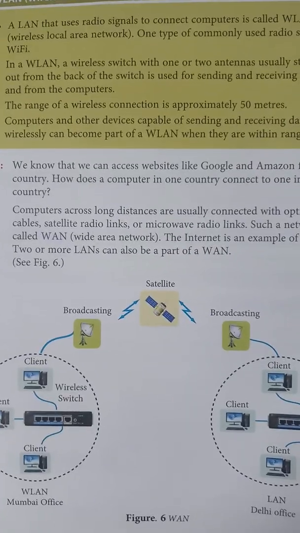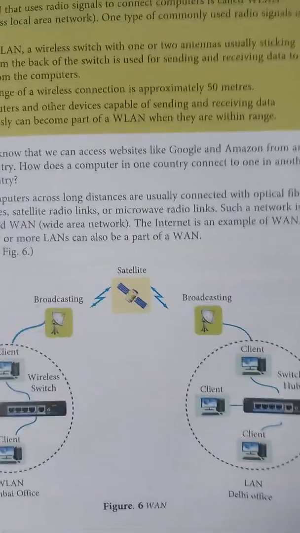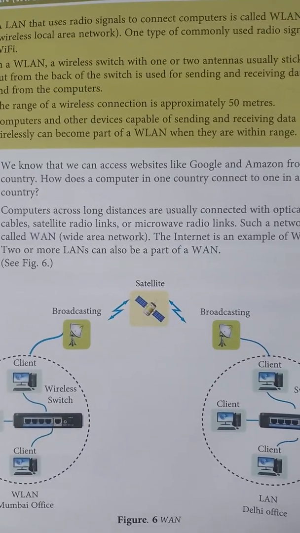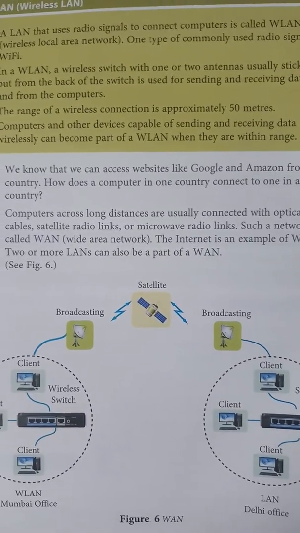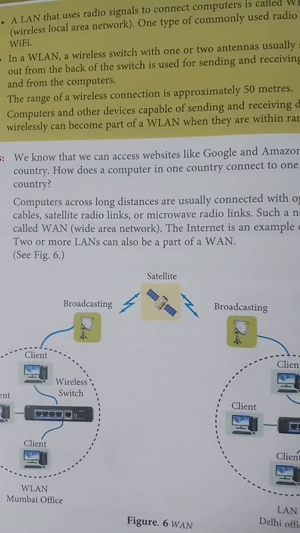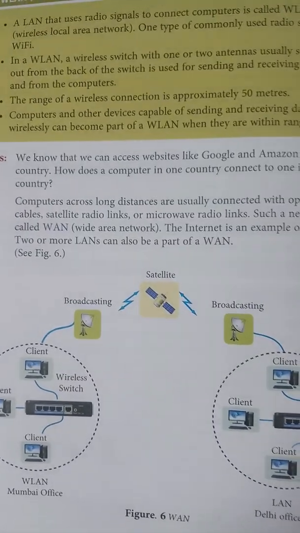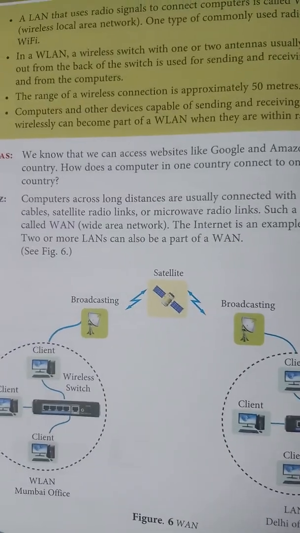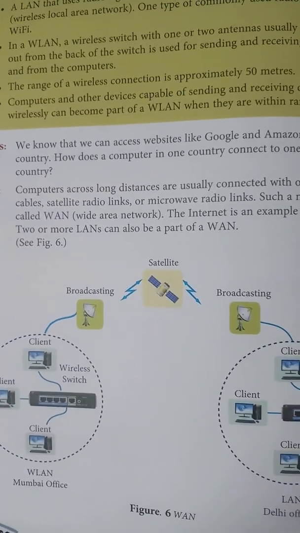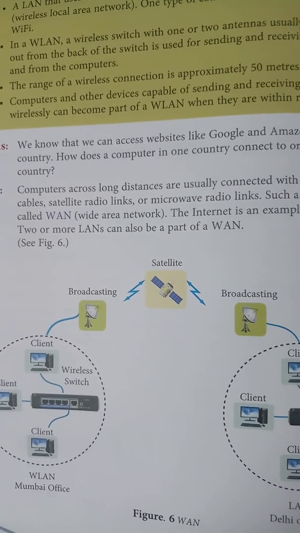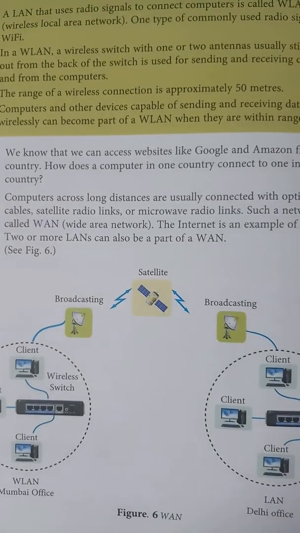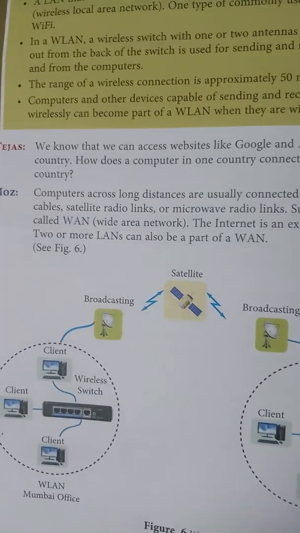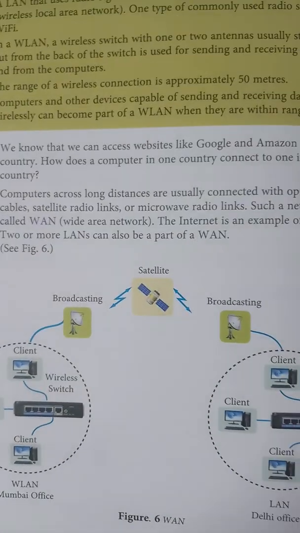Computers and other devices capable of sending and receiving data wirelessly can become part of a WLAN when they are within range. Within range, they can access that Wi-Fi and use the internet. For example, if I am in the Green Valley school and there is a Wi-Fi connection in the school, then I can access the Wi-Fi.